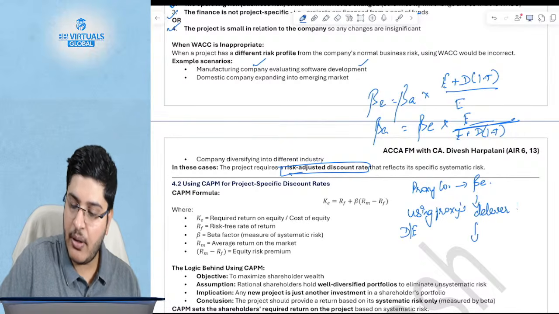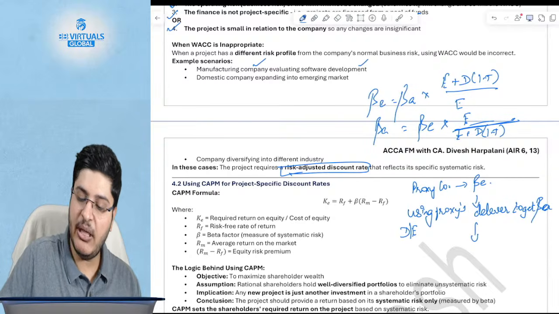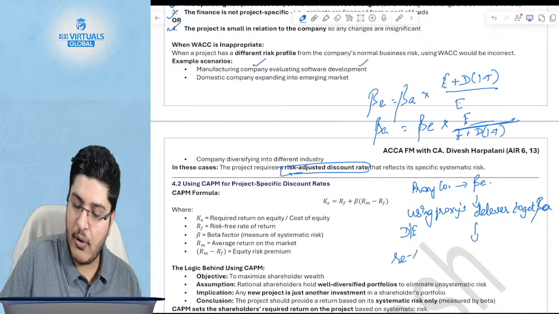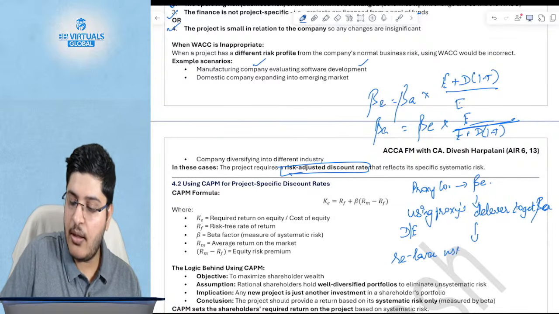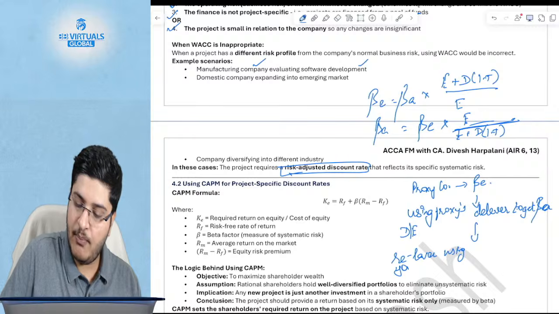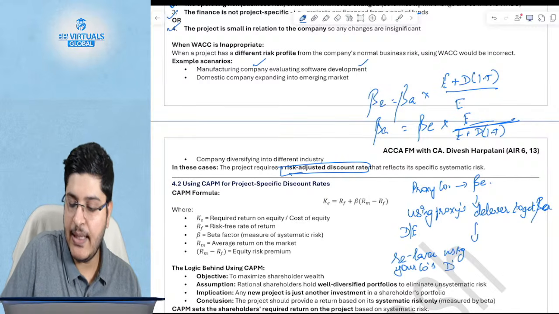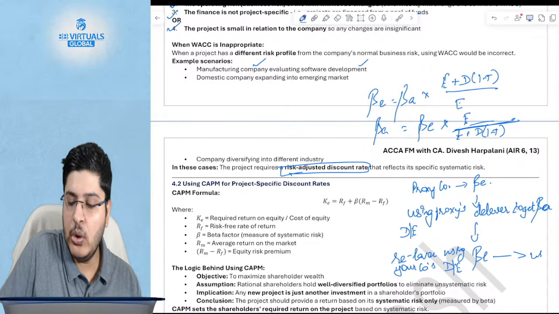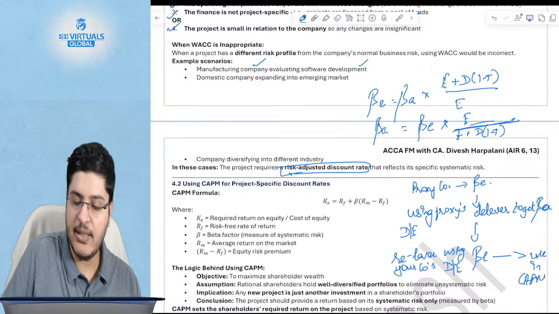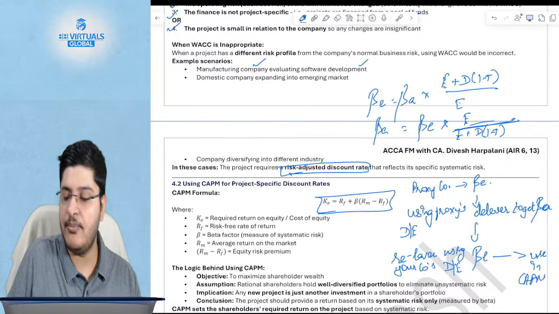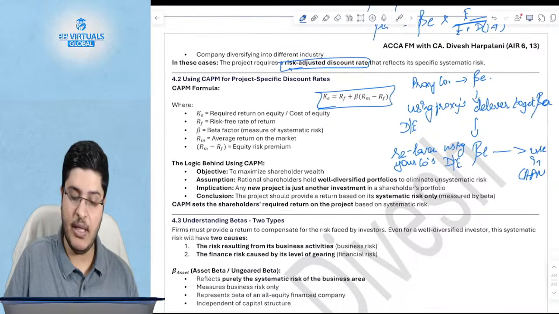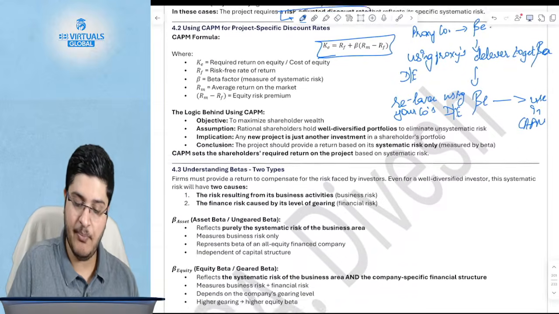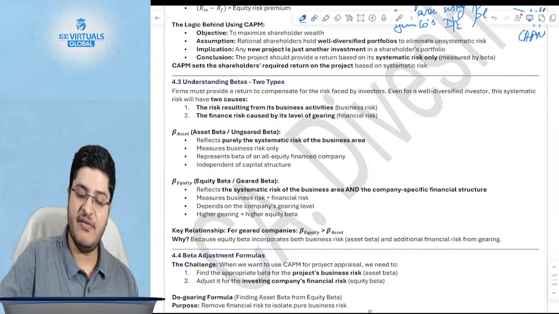Now that you have got beta of asset, you will relever using your company's debt equity to find out beta of equity, and then you use this beta of equity in CAPM. You know the equation of CAPM to find out what? The cost of equity. Okay, cost of equity. This we had discussed yesterday. All of this we've discussed yesterday.